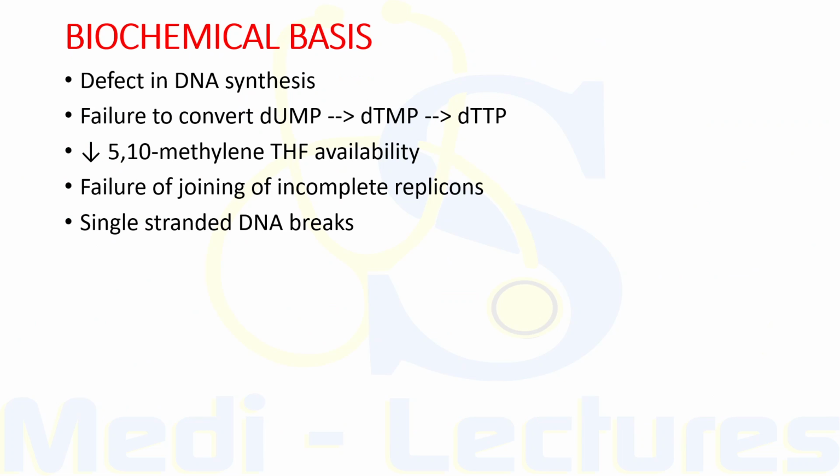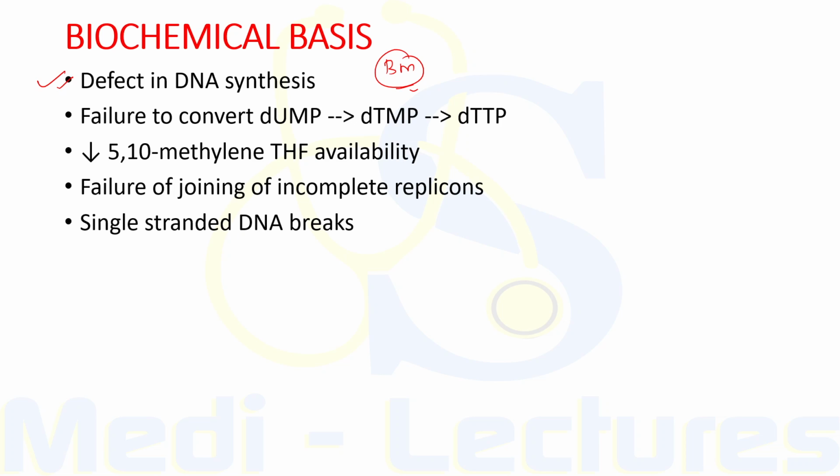Now let's discuss the biochemical basis of megaloblastic anemia. So the common feature of all megaloblastic anemias is a defect in DNA synthesis that affects rapidly dividing cells in the bone marrow. Now this occurs due to disparity in rate of synthesis or availability of 4 intermediate precursors of DNA.